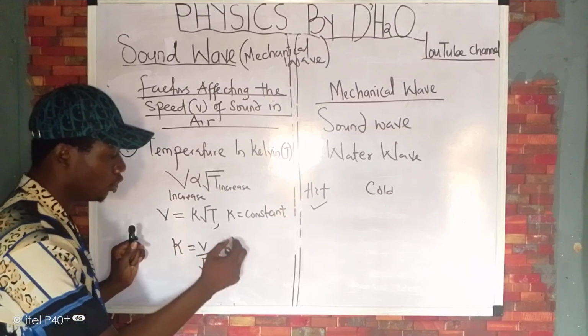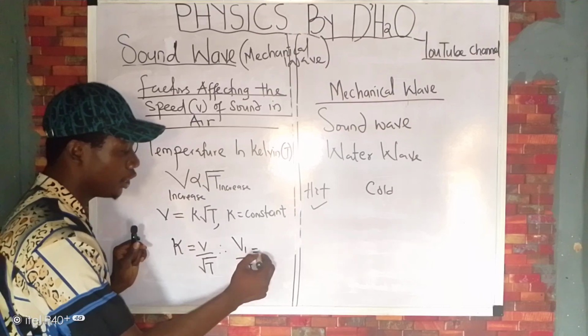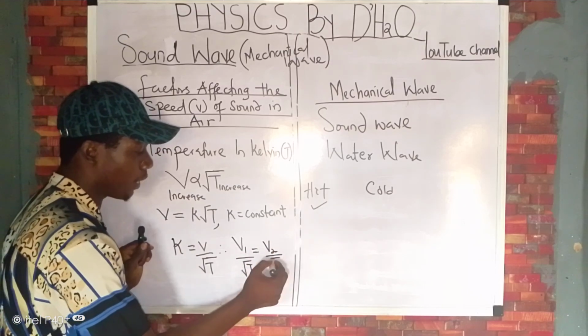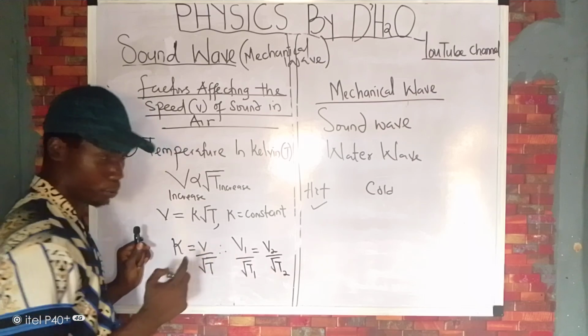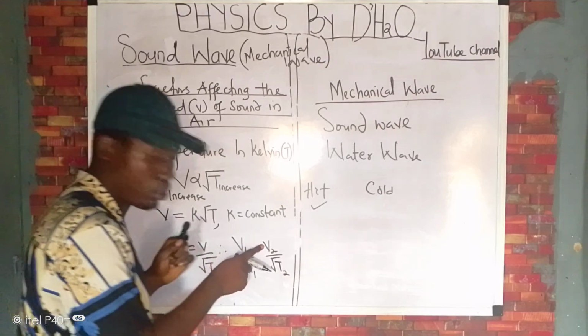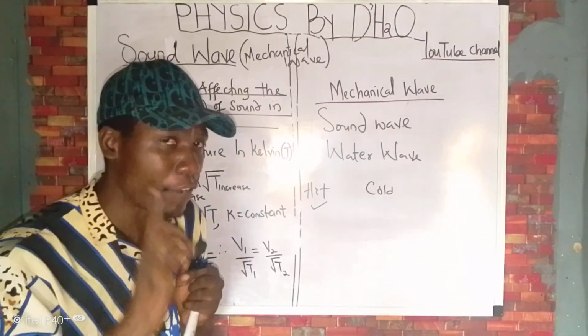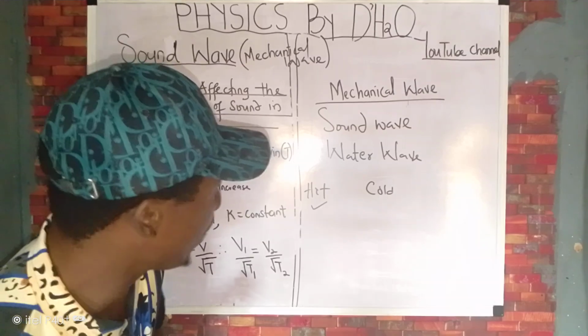So therefore, you have V1 over the square root of T1 equals V2 over the square root of T2. This is the first speed, this is the first temperature, this is the second speed, and this is the second temperature. So that's number one factor affecting the speed of sound in air.